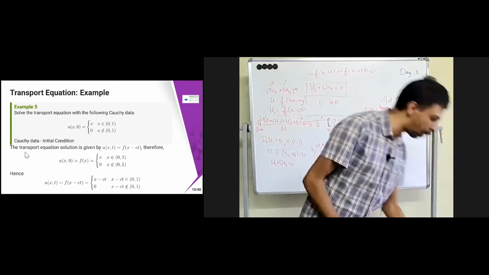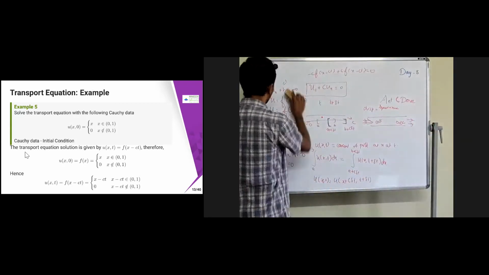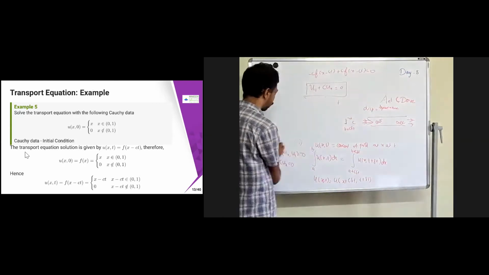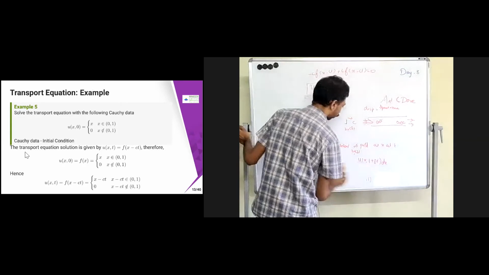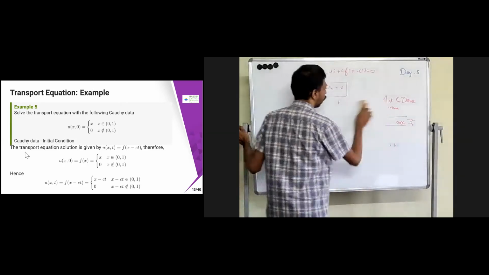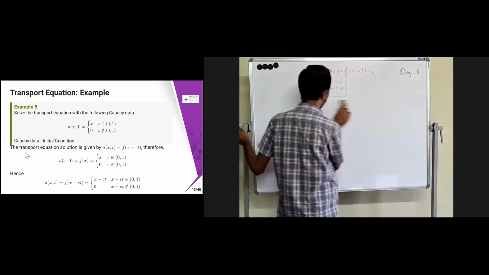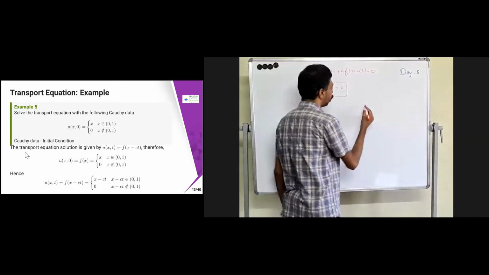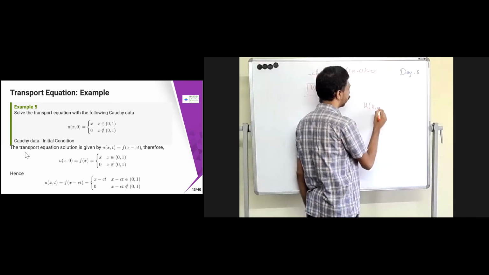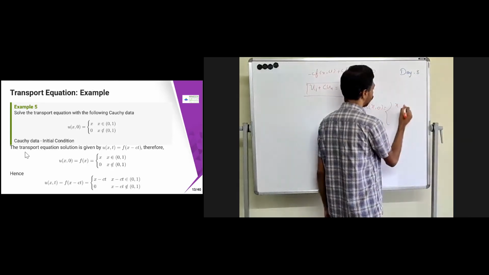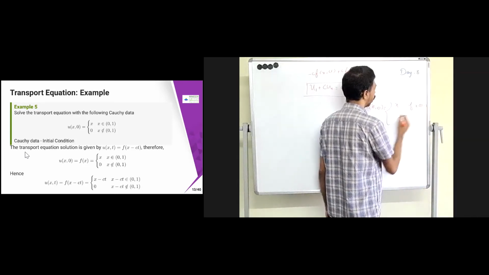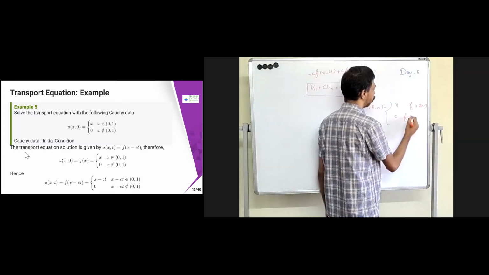So let's see some simple example with some boundary conditions. Let's impose some Cauchy data boundary condition. What is the boundary condition for this problem? The boundary condition is that u of x comma 0 is nothing but x if x belongs to (0, 1), and 0 if x does not belong to (0, 1).